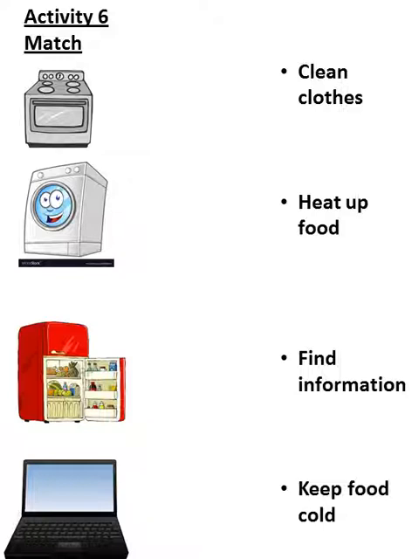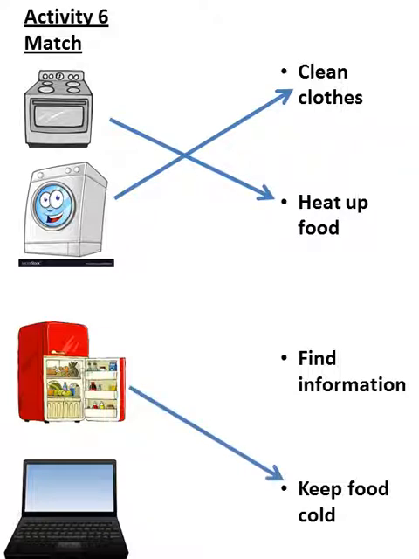Number 6, we will match the appliance to its function, how we use it. We have here a stove, washing machine, fridge, and laptop. And in the other column we have clean clothes, heat up food, find information, keep food cold. Let's start. The stove, heat up food, excellent. The washing machine, clean clothes. The fridge, keep food cold. The laptop, find information.